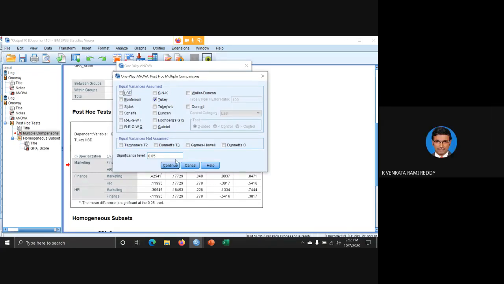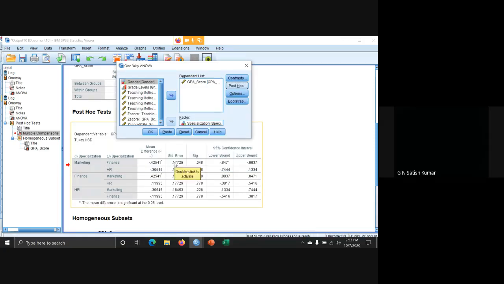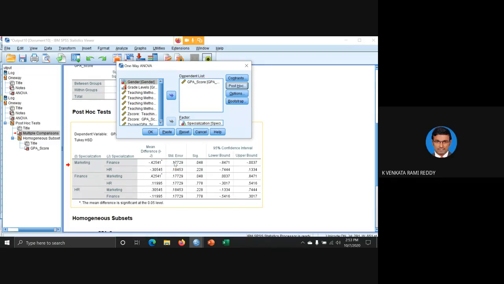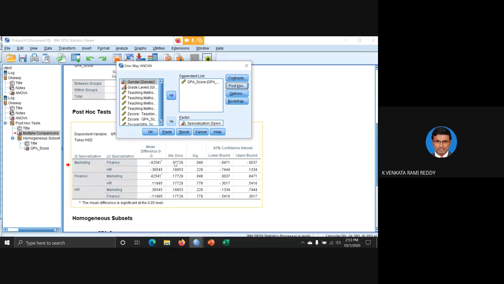Yes. Suppose I want to do this with equal variance not assumed, which one is more appropriate? Not getting your question. While doing equal variance assumed, 30 is more important. Suppose if I want equal variance not assumed, which one would you suggest is more appropriate?